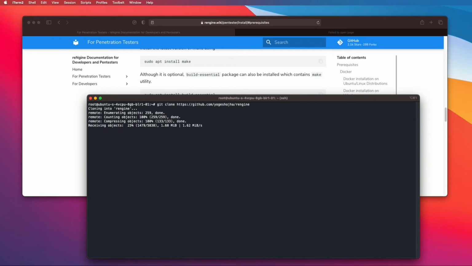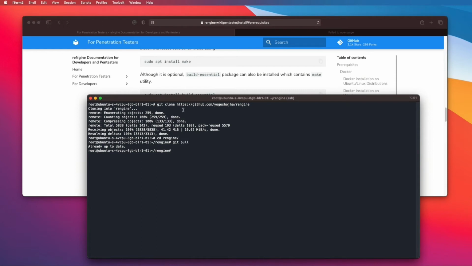And if you cloned the repo a week back or a month back, since I'm actively developing reNgine, a lot of changes happen frequently, probably over a week. Feel free to git pull. If you do git pull, it will pull all the latest changes. It's already up to date right now.